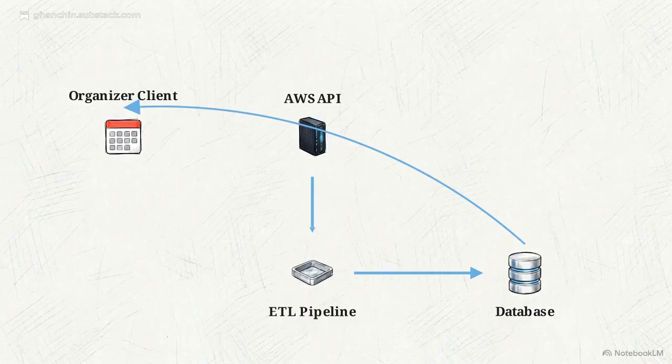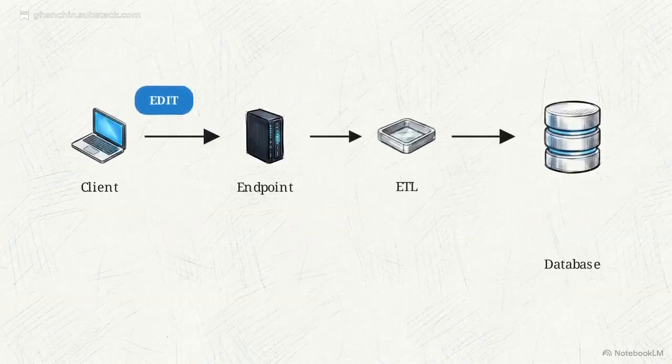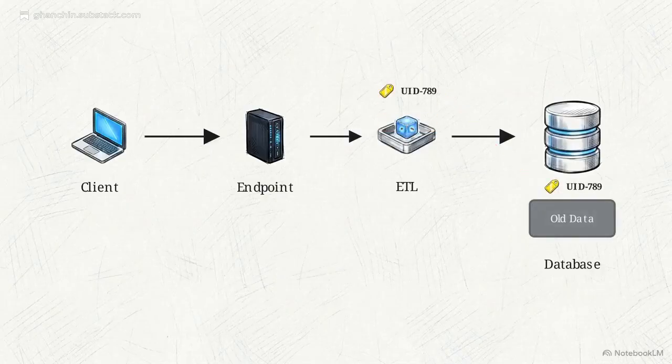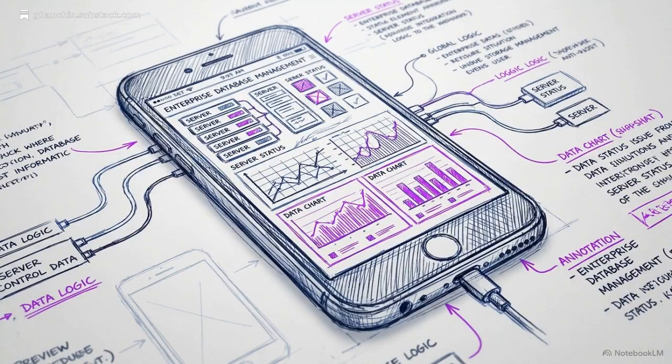If an organizer needs to change a game time, they just modify the event in their Google Calendar and hit save. Those standard edit and save commands push the updates back to the same endpoint. The ETL pipeline reads the incoming update, matches the assigned UID, and seamlessly overwrites the existing database record. This routing strategy takes everyday consumer calendar applications and turns them into highly secure, headless administrative tools for managing enterprise databases.